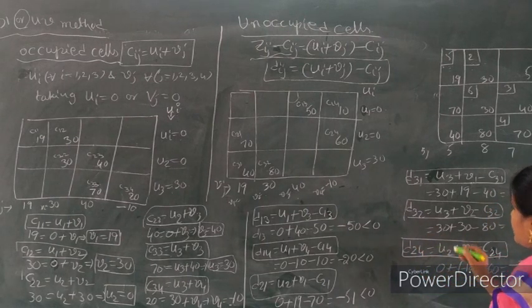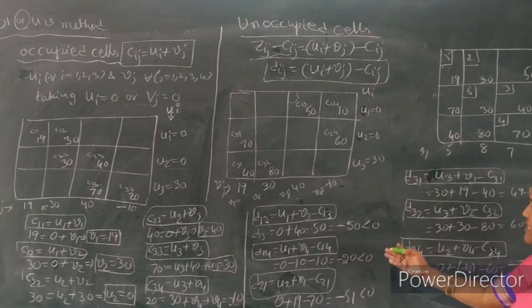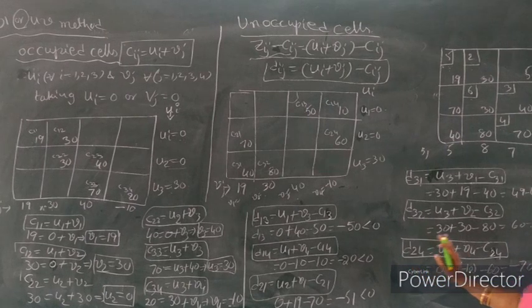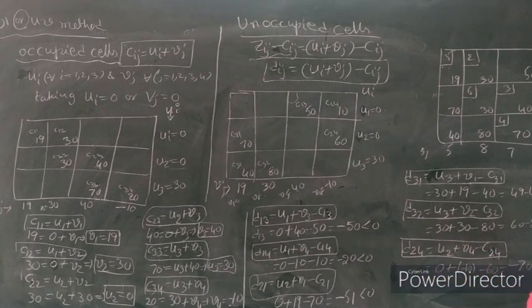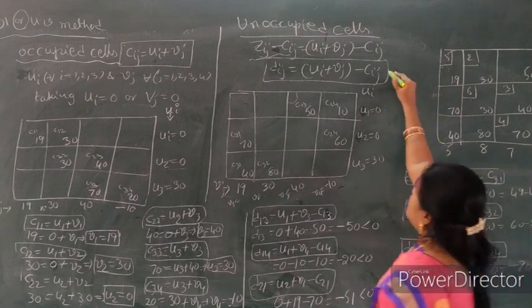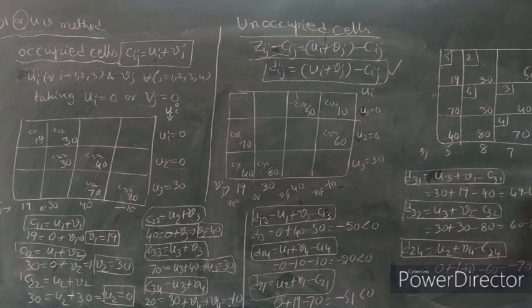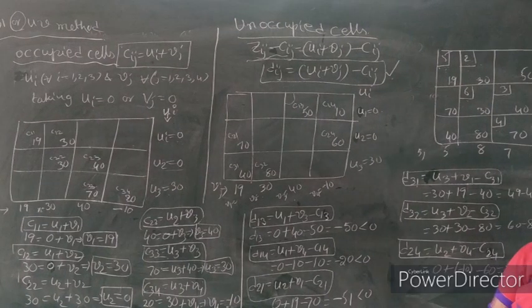So here the unoccupied cells are not all negative. That means not all less than 0, so the problem is not complete. Now check whether at least one Dij is a positive quantity. So here the positive quantity is in the cell third row first column.